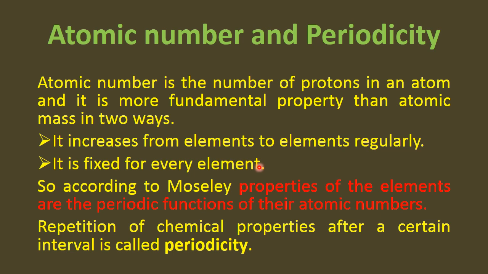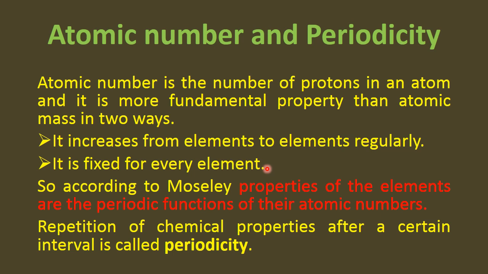While if I talk about atomic mass, you know it very well that atomic mass is based upon number of protons and number of neutrons. And the number of neutrons are changed in case of isotopes. So if number of neutrons are changing in isotopes, definitely elements having isotopes have different atomic masses.